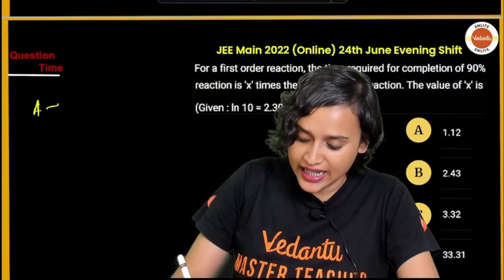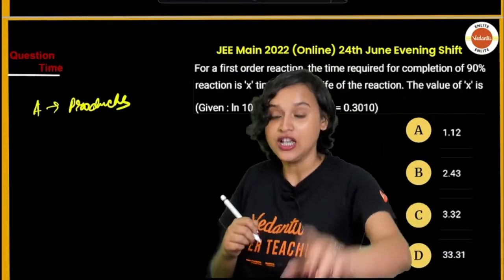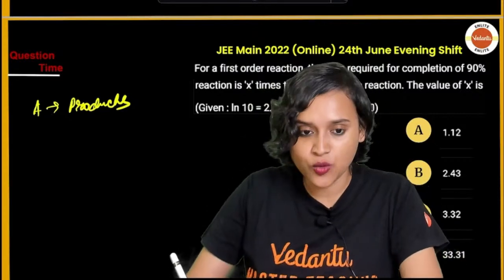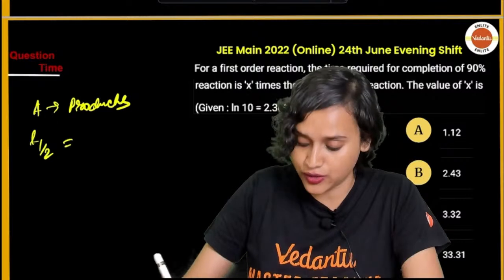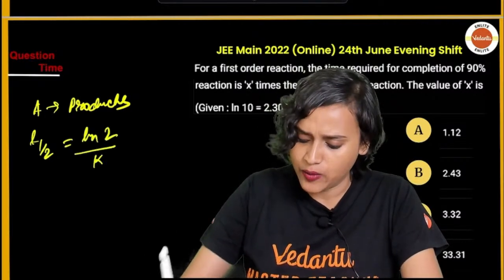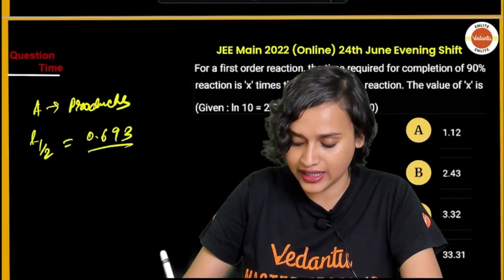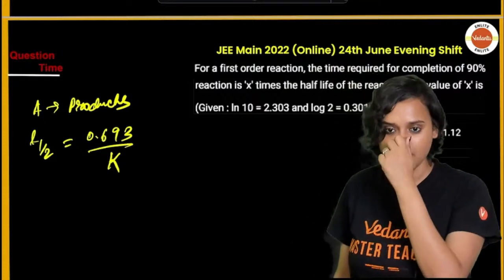Chalo. A is forming products here, okay? A is forming products here. Now for a first order reaction, you all know that T half is equal to ln of 2 divided by K, or directly, why even write this, okay? Directly we can write it as 0.693 divided by K, okay?